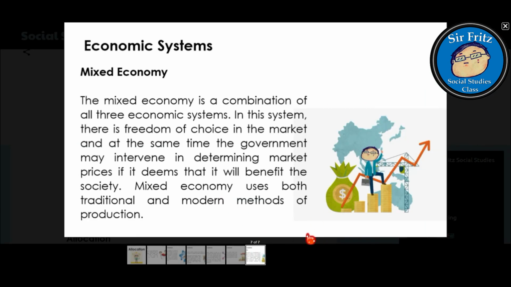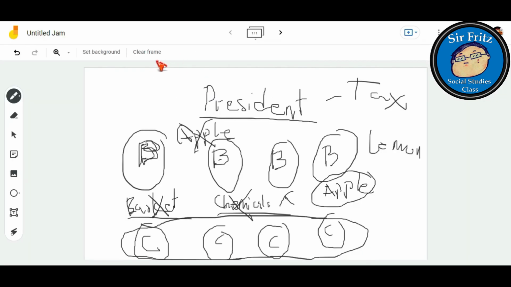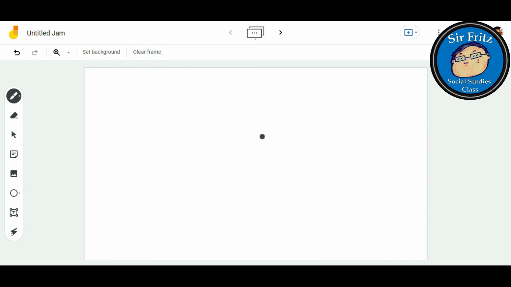Next we have what we call the mixed economy. The mixed economy is a combination of all three economic systems. In this system, there is a freedom of choice in the market, and at the same time, the government may intervene in determining market prices if it deems that it will benefit the society. Mixed economy uses both traditional and modern methods of production. From the very word itself, it's the combination of the three.